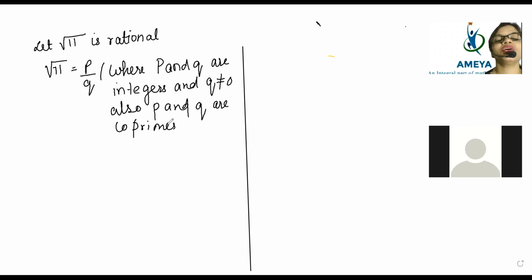So now P and Q are integers and Q is not equal to 0, and P and Q are co-primes. Co-primes means they have only one common factor, and that common factor is only 1. So 3 and 5 are co-prime. What about 7 and 11? 7 and 11 are also co-prime. What about 5 and 8? 5 and 8 are also co-prime. So now you have understood why they are called co-primes.